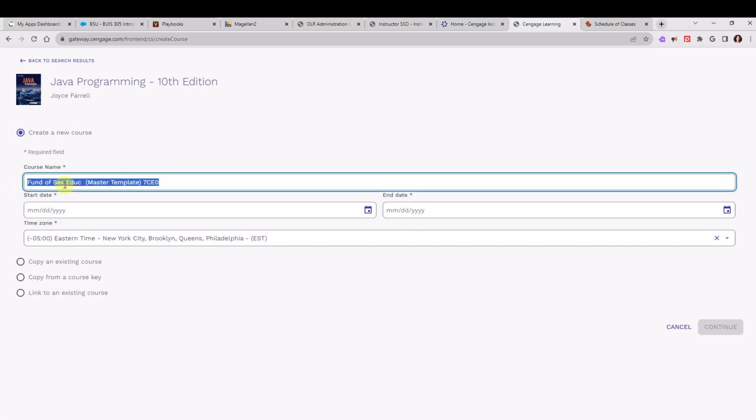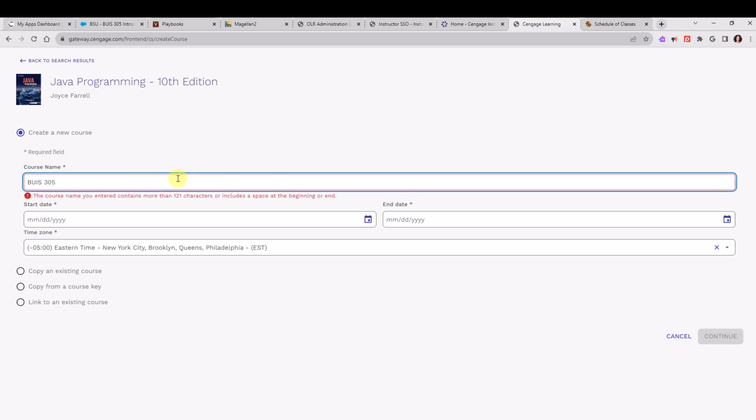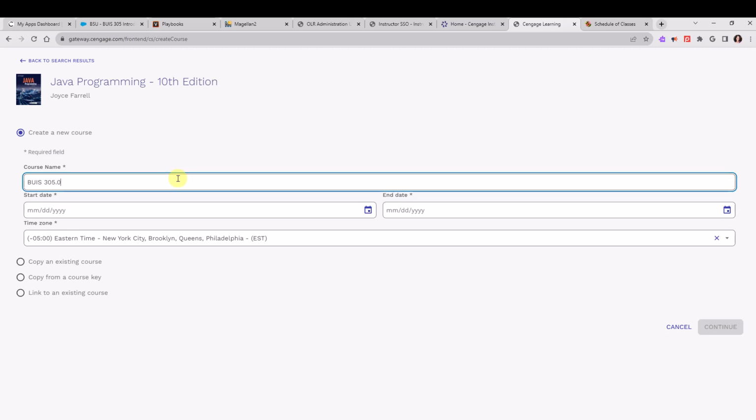And what I recommend here, though there's some information that does come over from Blackboard, you can keep some of that, but you want to add the course code. So if this is BUIS 305 and then the section number, whatever that might be, and this is fall 2023. This is what I would recommend as far as a naming convention, so that when you come next semester and you're trying to figure out which course you want to copy perhaps, then you'll know exactly what's there.